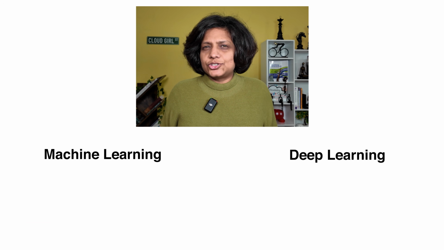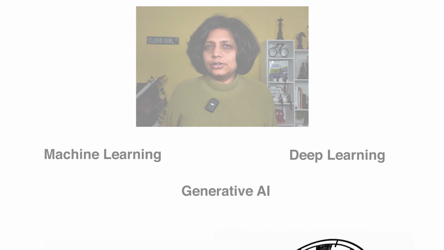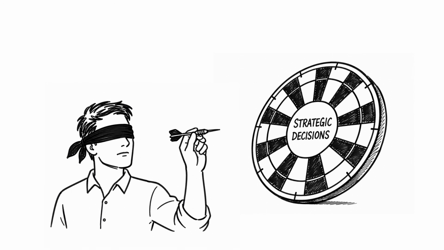Most people talk about AI like it's magic. But in business, magic doesn't fly. If you can't tell the difference between machine learning, deep learning, and generative AI, then you're essentially making strategic decisions in the dark. If you have ever wondered, where do I get started with AI? You are in the right place.